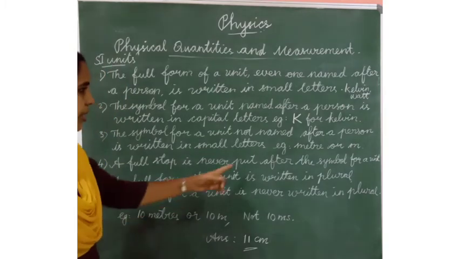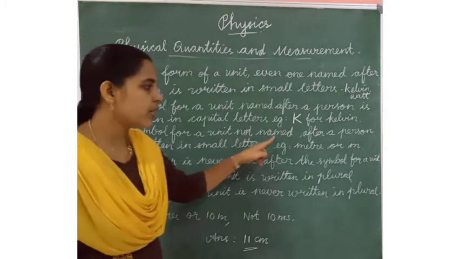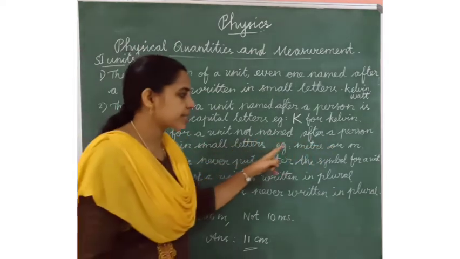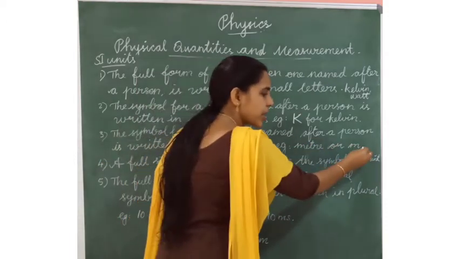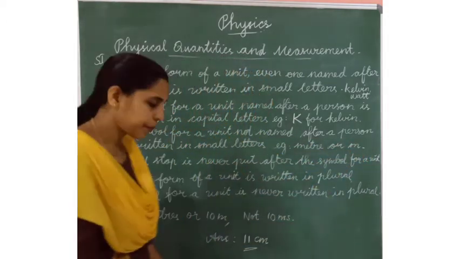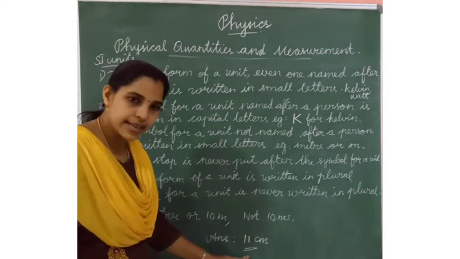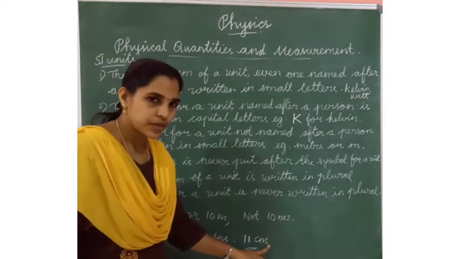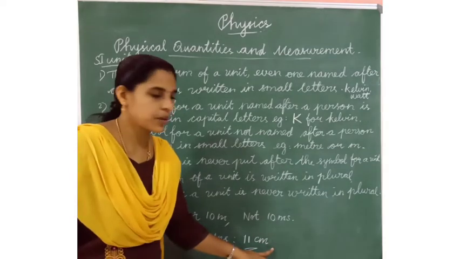For example, this is the sentence: the symbol for a unit not named after a person is written in small letters. After doing some problems, we will get the answer, and after the unit, we will not use the full stop.